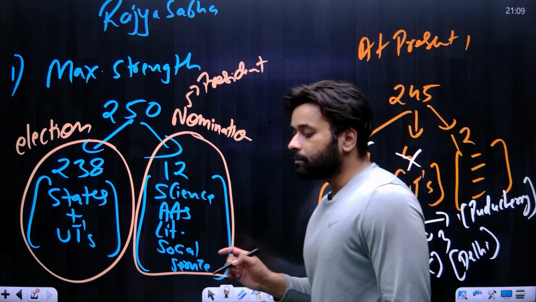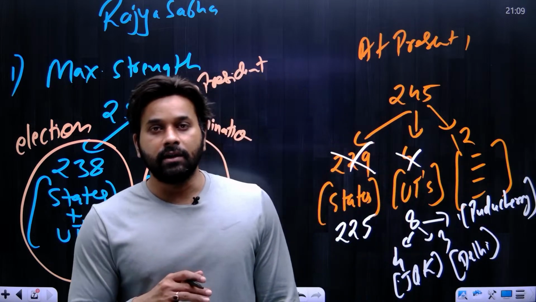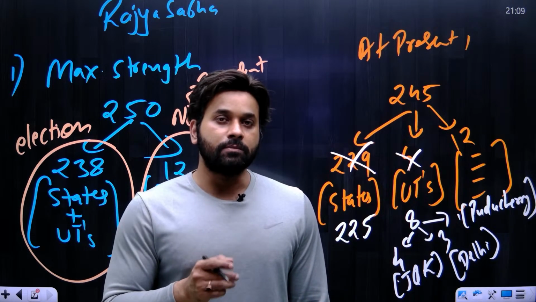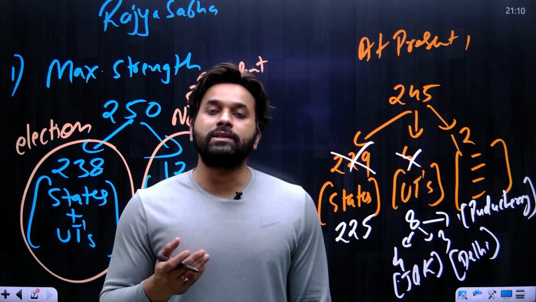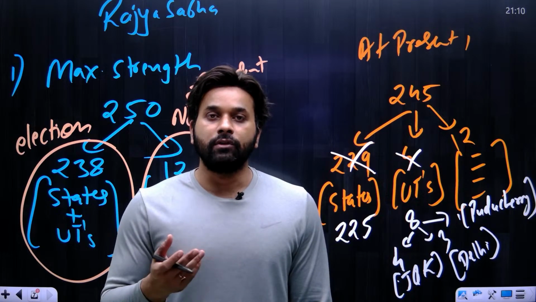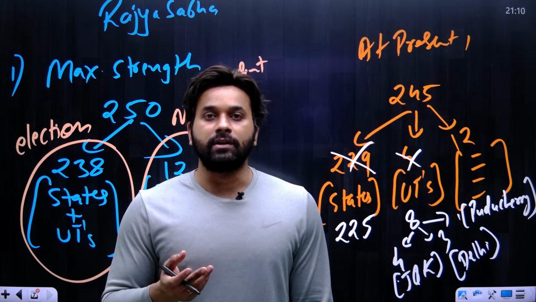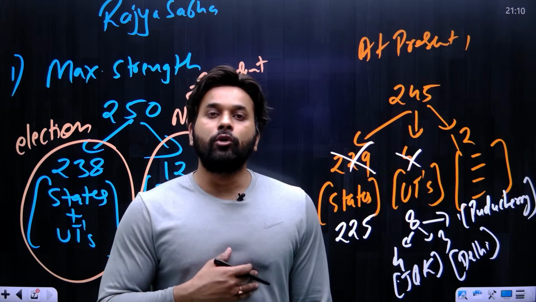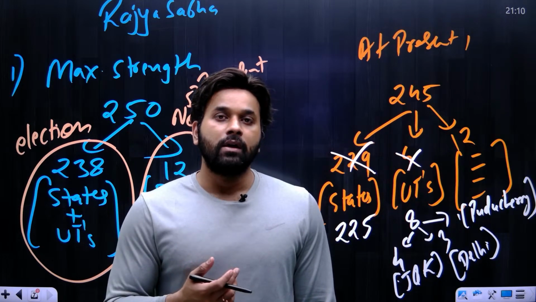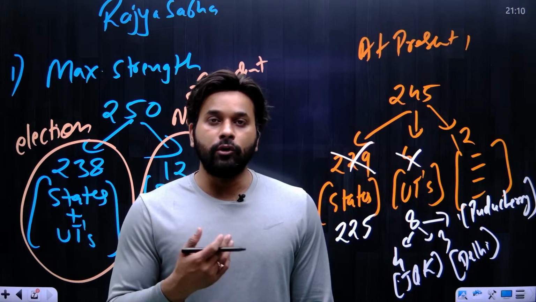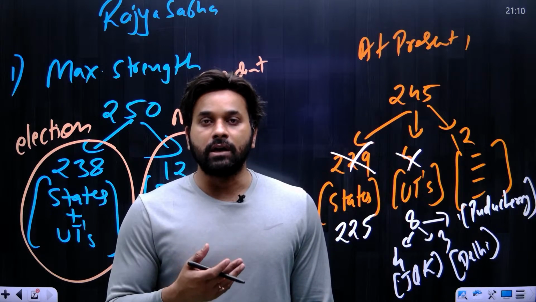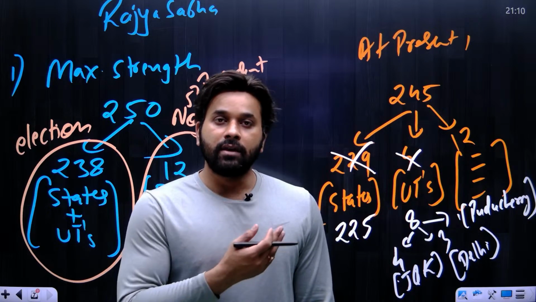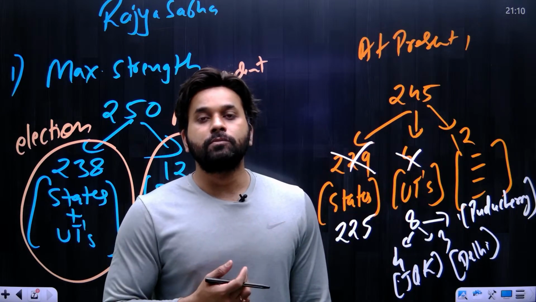And now remember, I have discussed this earlier that the seats in the Rajya Sabha are also distributed on the basis of population. But remember, in Lok Sabha, all the UTs have representation. We know even the smallest union territory has at least one seat in the Lok Sabha. But when it comes to Rajya Sabha, all union territories do not have representation. Only 3 UTs have representation, and their names are written here: Jammu Kashmir, Delhi and Puducherry.